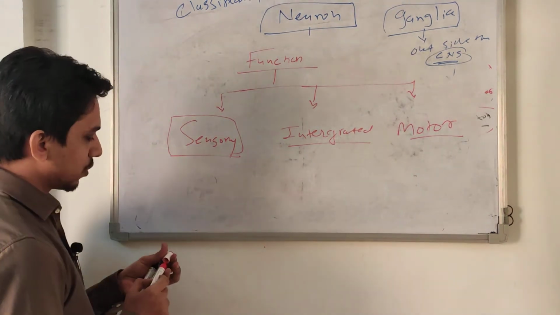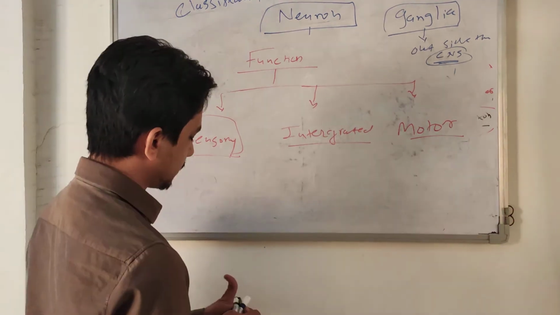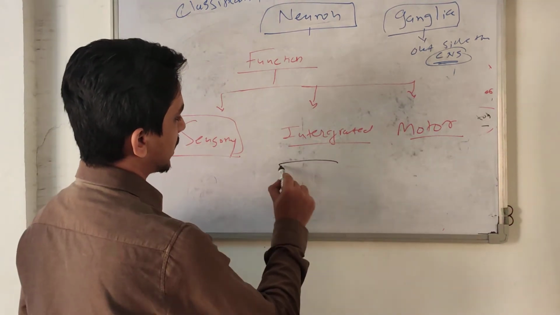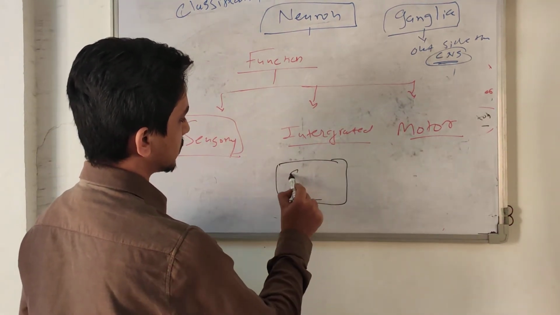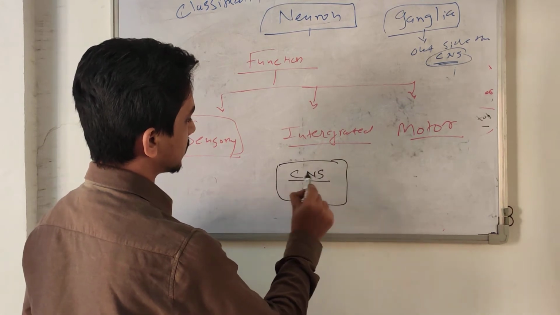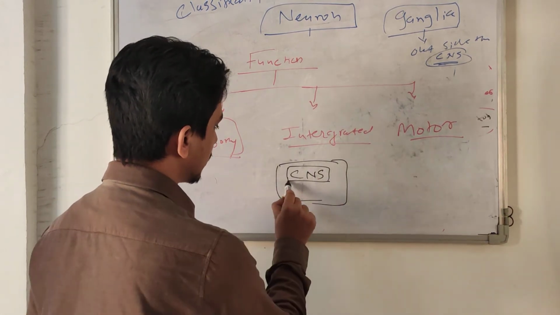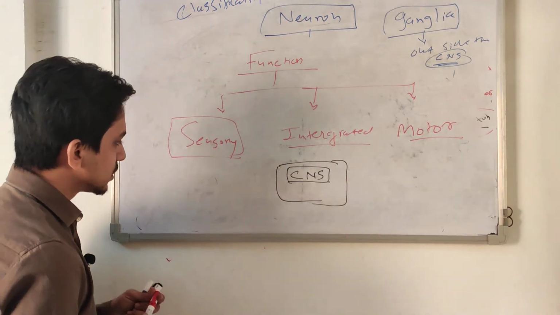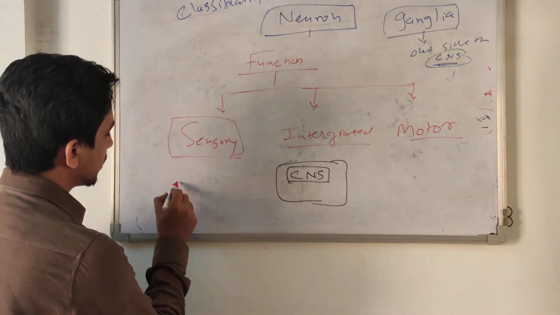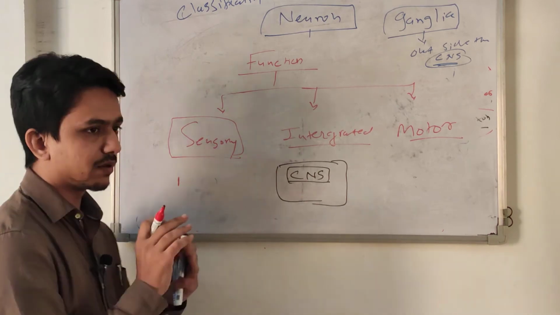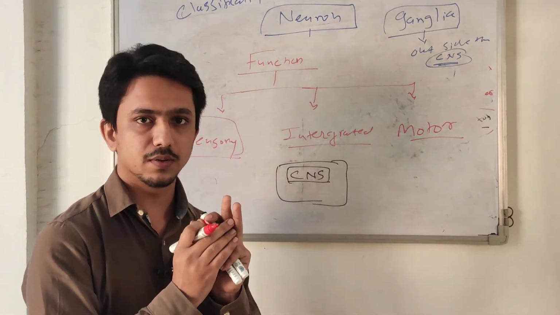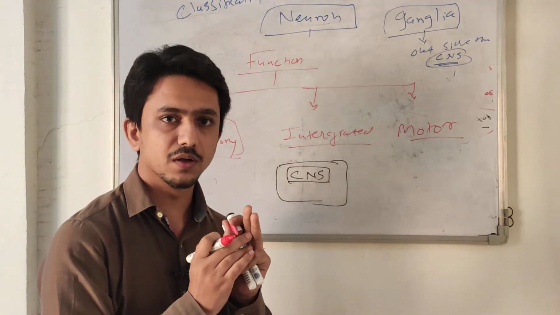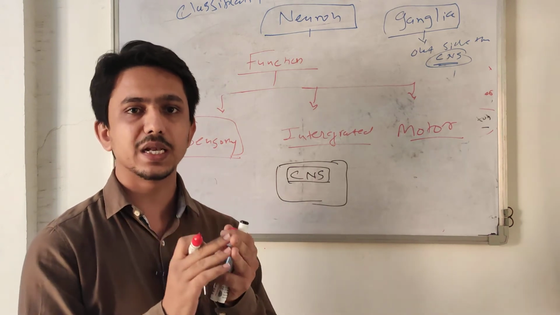Suppose I draw this, suppose this is the central nervous system, CNS, brain and spinal cord. What are sensory neurons? Sensory neurons arise from the periphery, meaning your skin. We have tactile receptors, temperature receptors, pressure receptors, pain receptors.